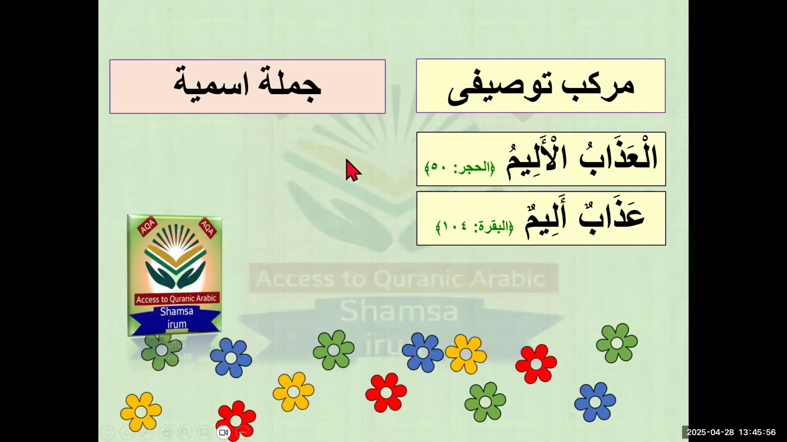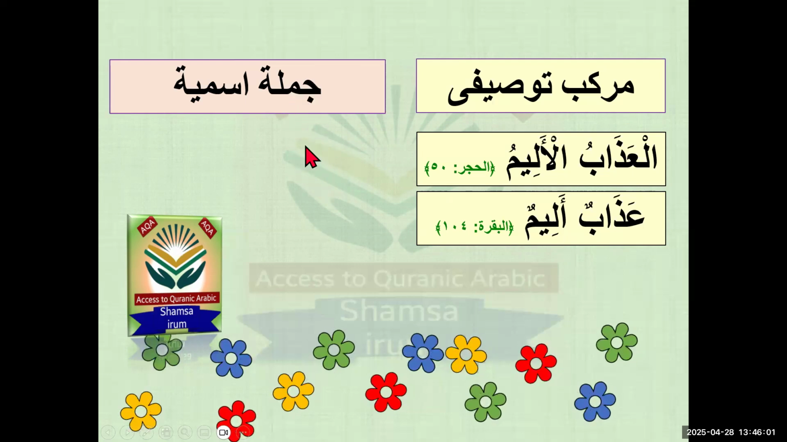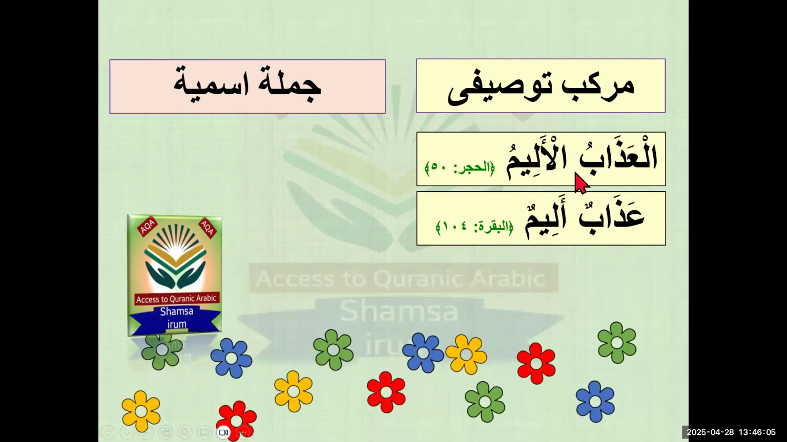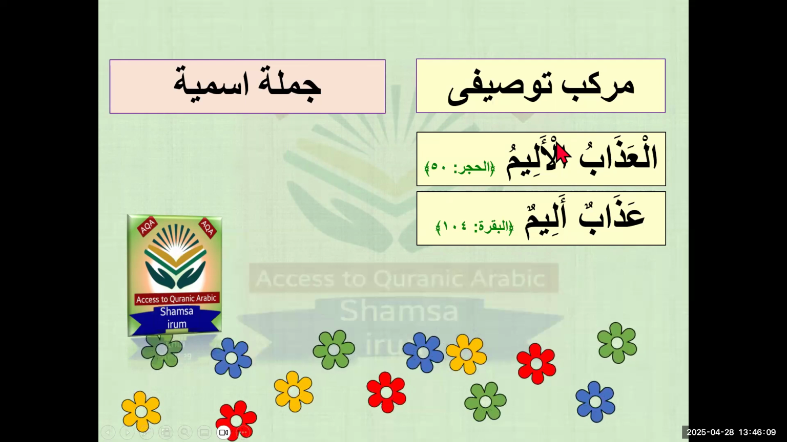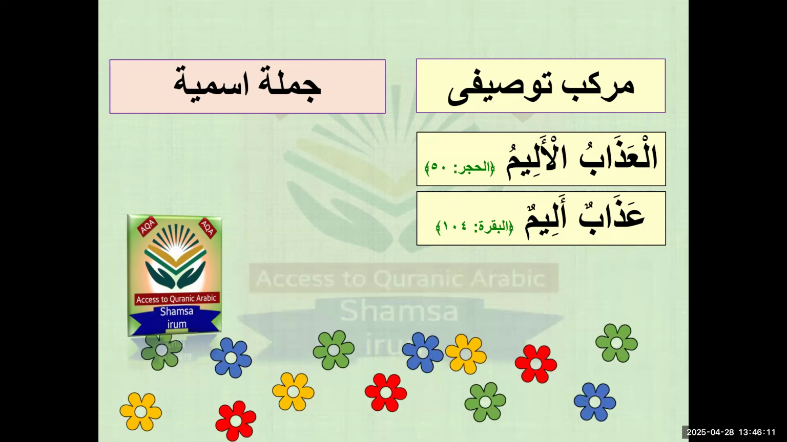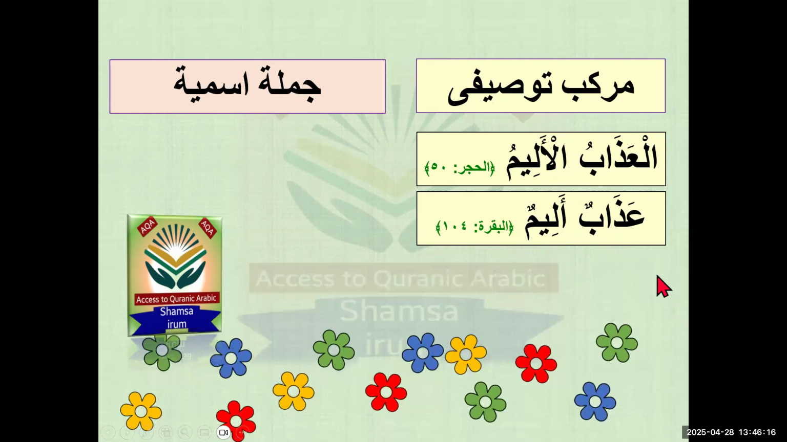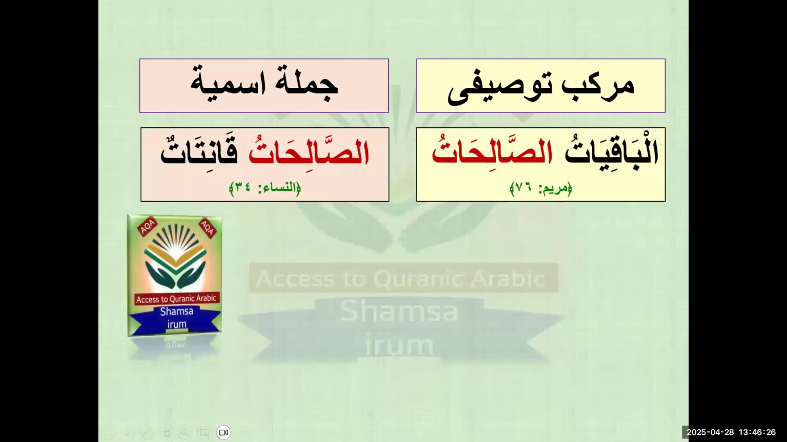So there is no option for the jumla ismiya, because in the jumla ismiya, the first part should be marifa and the second part should be nakira. And in the markab tawsifi, both parts can be either definite or indefinite. So it means they both are markab tawsifi. One more example, the last one. So do it now again. I hope you got this answer.